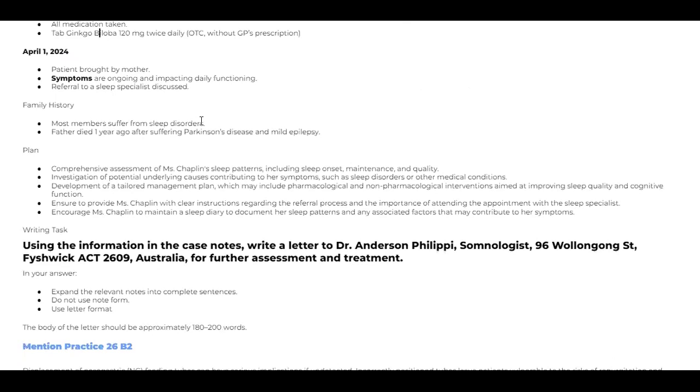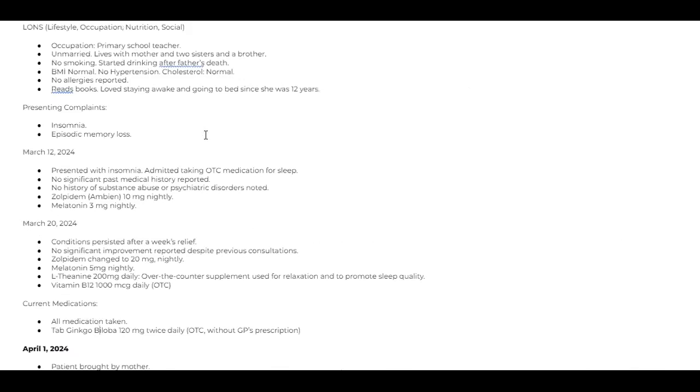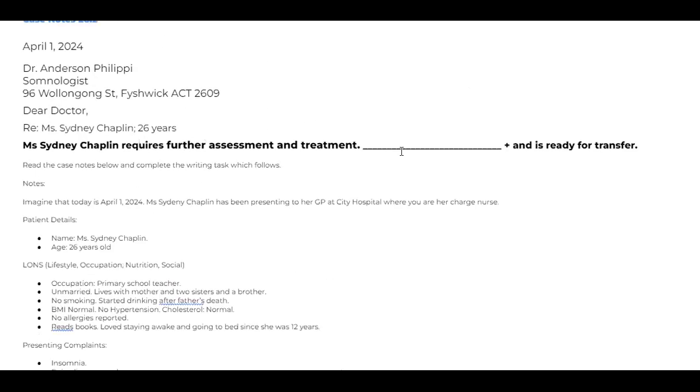Okay. So we have to write. Right, let's write this way. Miss Sydney Chaplin requires further assessment and treatment.